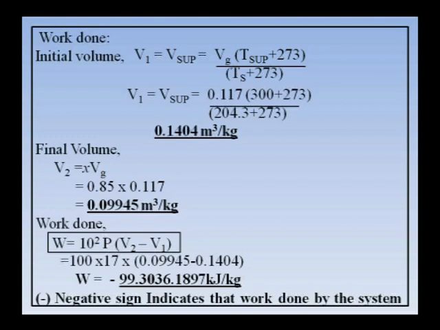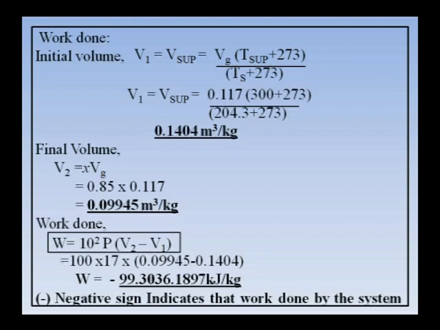The final condition is wet, therefore I have taken V2 equal to X Vg. X is given in the problem as 0.85, and Vg is 0.117 from the steam table at the same bar, because it is a constant pressure process. We will get V2 as 0.09945 meter cube per kg. Therefore, work done is equal to 10 square into P into (V2 minus V1). We have both the values, so we will get work done is also minus.